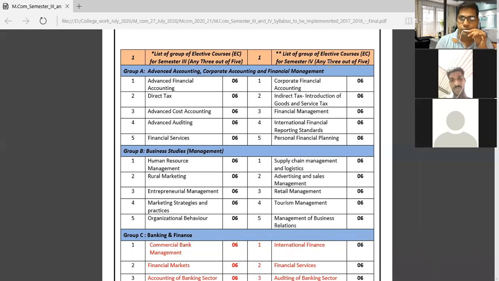In semester four, we again have three subjects: corporate financial accounting, indirect tax and introduction of GST, and international financial reporting standards. These three subjects are there in semester 4. Now, one thing you have to keep in mind, we are studying MCom accountancy with specialization.